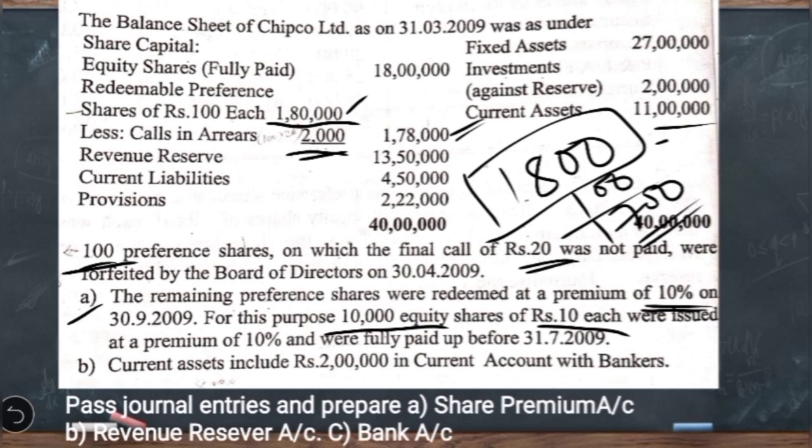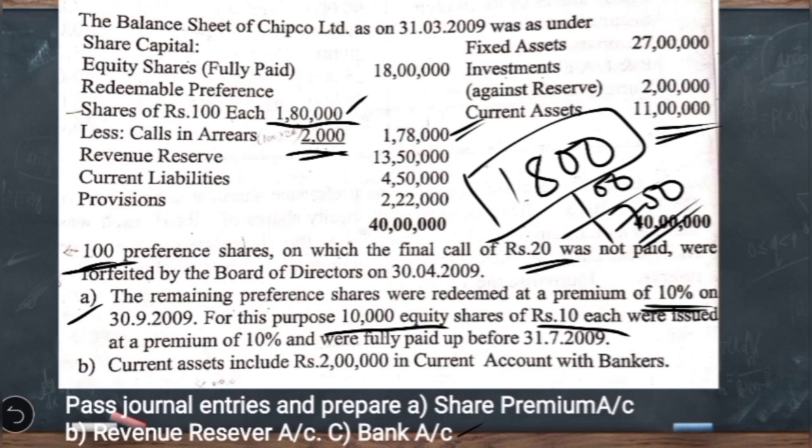So here they have given total amount of current assets, that is 11 lakh. Out of 11 lakh, 2 lakh is the current account balance with the banker. So this is the balance which they have given to prepare the bank account. Okay. So now let us see the adjustments with regard to redemption of preference shares. So before we take up the procedure of redemption of preference shares, we have to pass the entries for forfeiture.